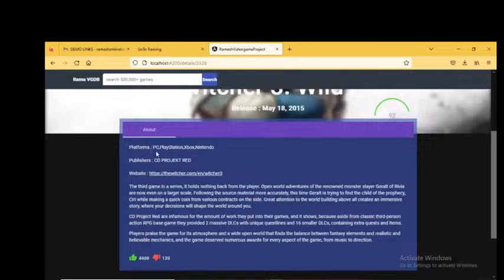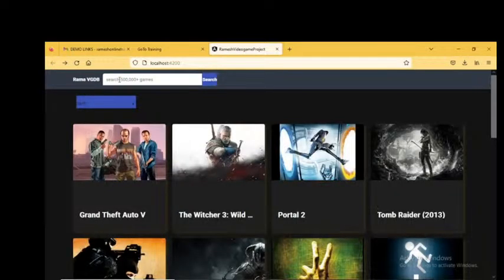These are the platforms: PC, PlayStation, Xbox, Nintendo. CD Projekt RED is the owner. These are the official websites and this information, likes and dislikes. So this is maybe a very good video game: 4,500 people are liking it, only 139 people are disliking it. That's it. Okay. For example, if you want to search, here also you can search.